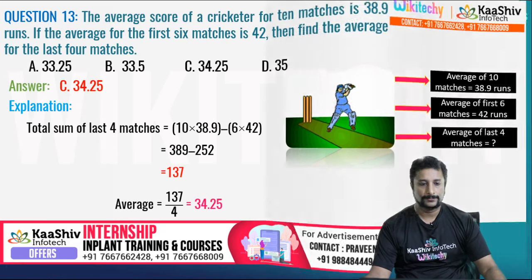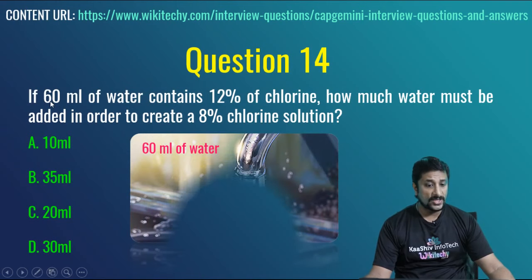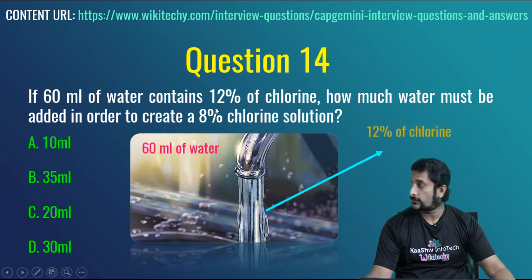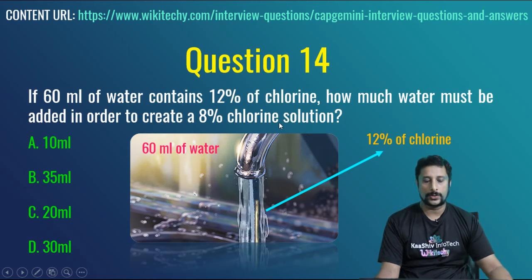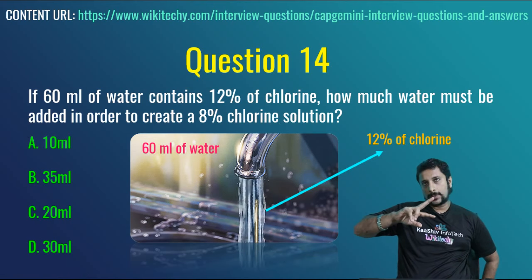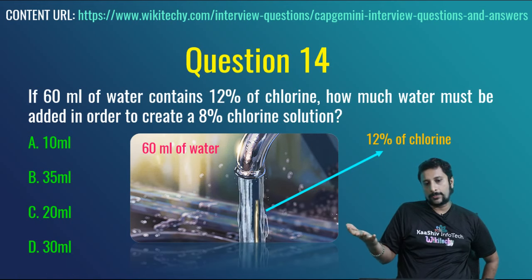If 60 ml of water contains 12% of chlorine, how much water must be added in order to create an 8% chlorine solution? 60 ml of water, I got 12% chlorine.